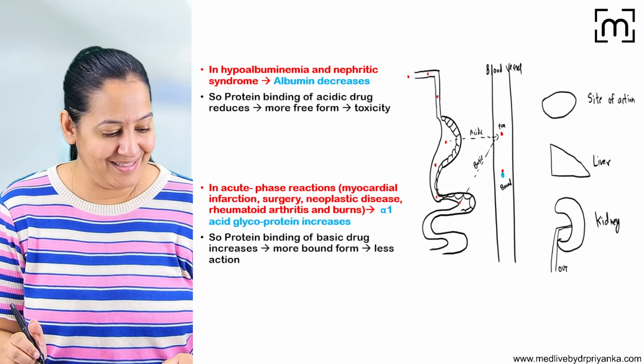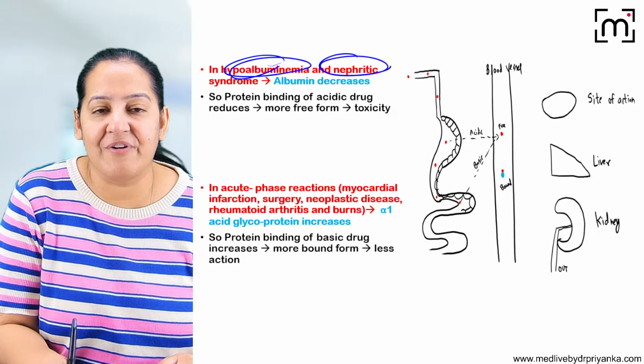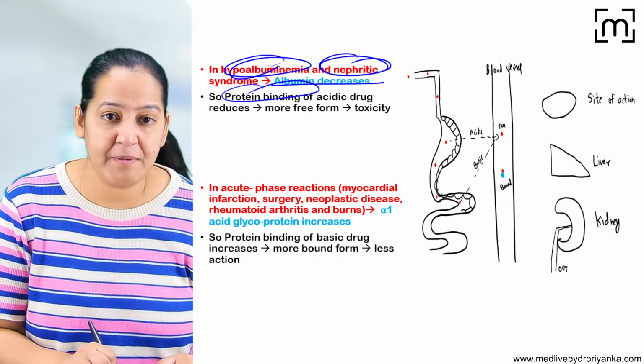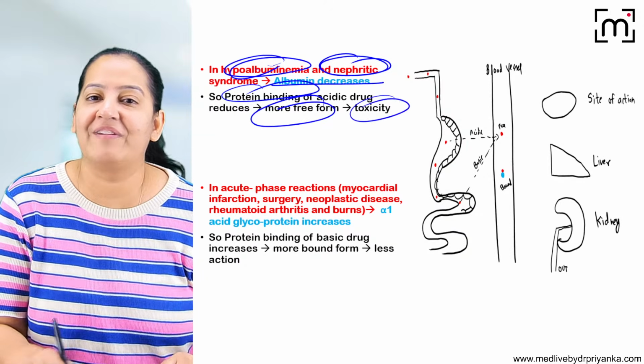How many of you got it, people? Say yes. So if the patient is having hypoalbuminemia in case of nephrotic syndrome, albumin is less. So less plasma protein binding, so the bound form is less. So free form is more. It will lead to toxicity.